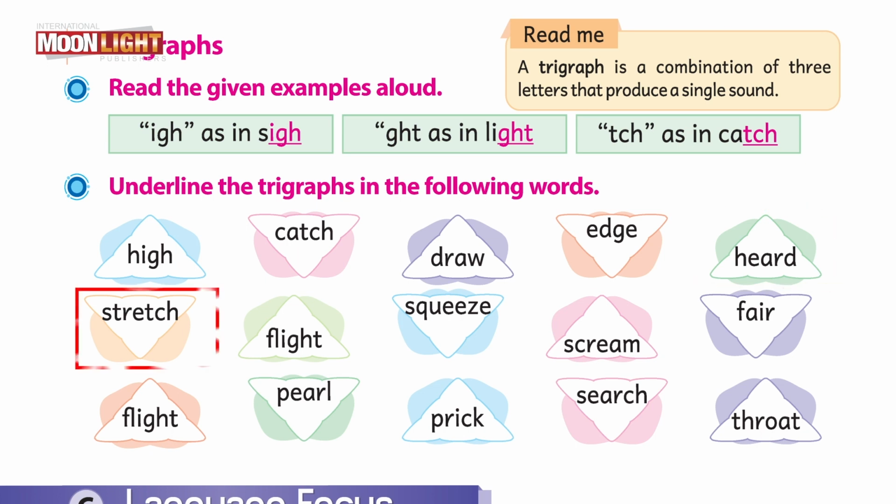Move to the next word, stretch. TCH is the trigraph, so underline this word. Fear, no. Squeeze, there is nothing. Scream, not at all. Fear, no. Flight, GHT, that is the trigraph. Prick, no. Search, no way. And throat, no. Yes, students, I hope that you have understood about trigraph as well.